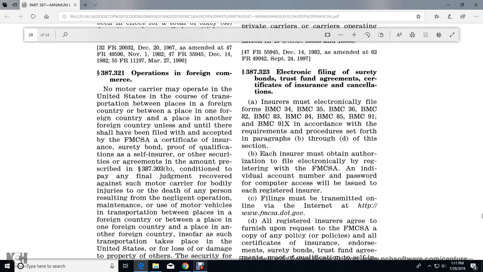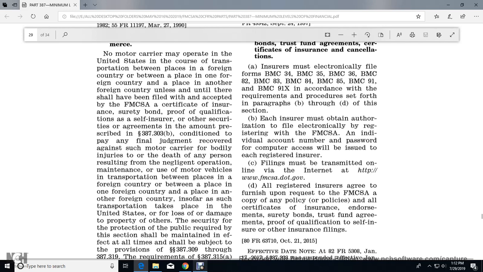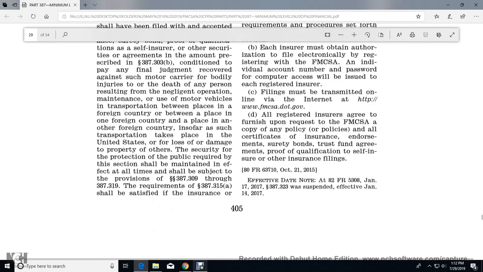321 operating in foreign commerce. No motor carrier may operate within the United States in the course of transportation between a place in a foreign country, or between a place in one foreign country and a place in another foreign country, unless and until there shall have been filed with and accepted by the Federal Motor Carrier Safety Administration a certificate of insurance, surety bond, proof of qualification as a self-insurer, or other security or agreement in the amount prescribed in 3A7303B, with the condition of paying any final judgment recovered against the motor carrier for bodily injury or death of any person resulting from the negligent operation or maintenance of the motor vehicle in transportation between a place in a foreign country and another place in another foreign country, insofar as the transportation takes place in the United States, or for loss or damage to property, or other security for the protection of the public. The security required by this section shall be maintained in effect at all times, subject to the provisions of 3A7309 through 3A7319.